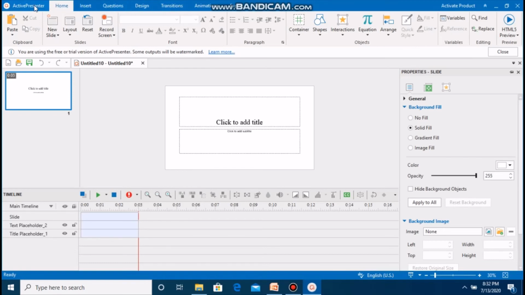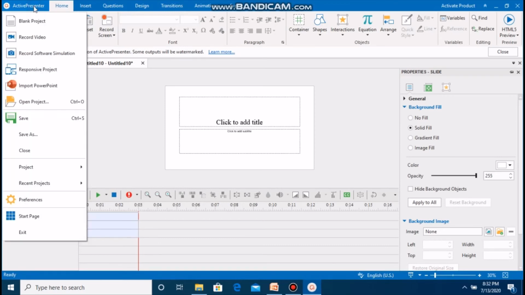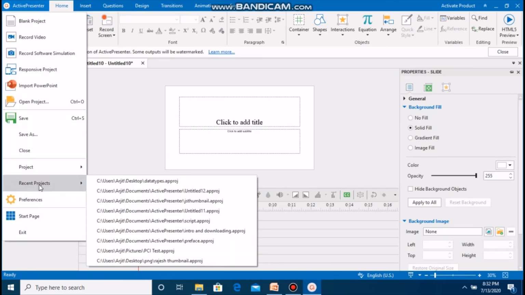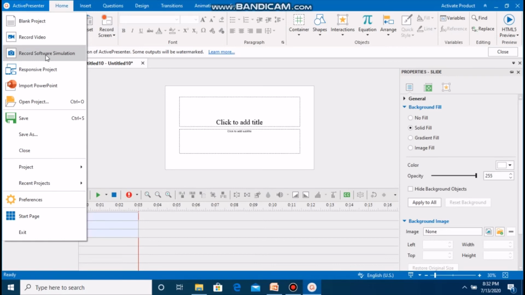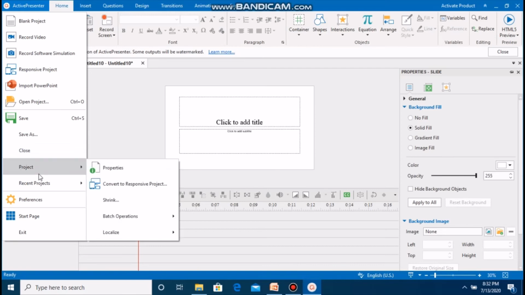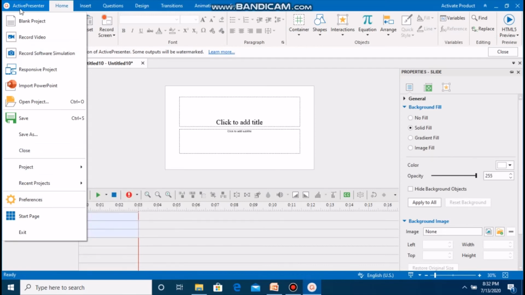First of all, this ActivePresenter menu component provides you all the features which you see on the startup page, plus it provides facility to save a document, close your current project or open an existing project. All the options or resources provided by the startup page are again shown on the workspace by this ActivePresenter menu tab.